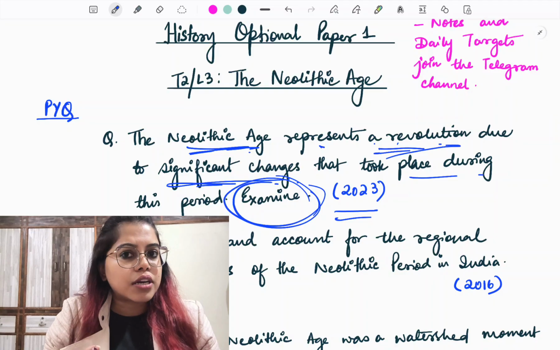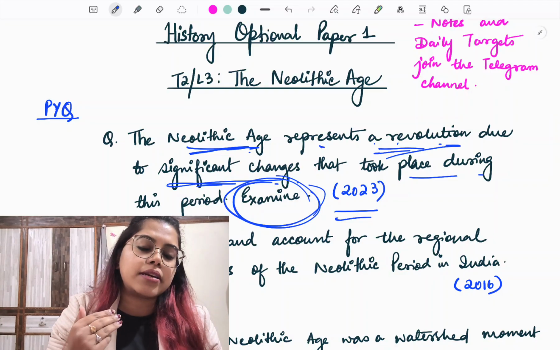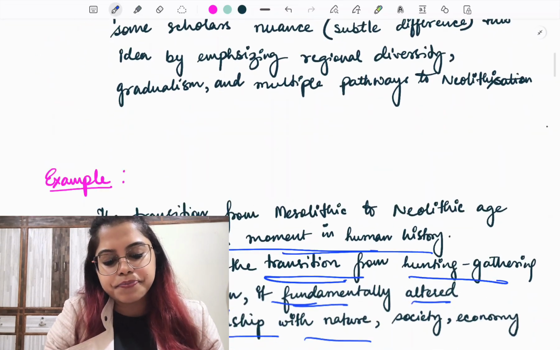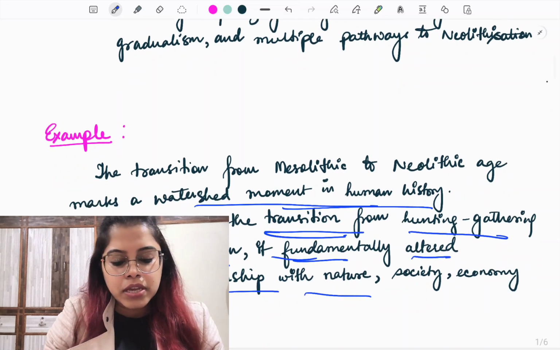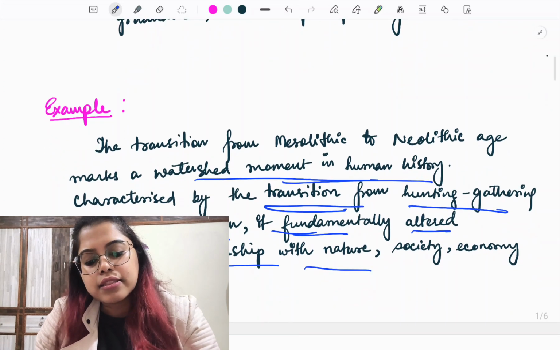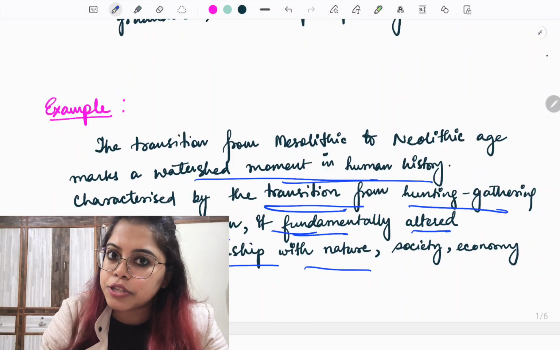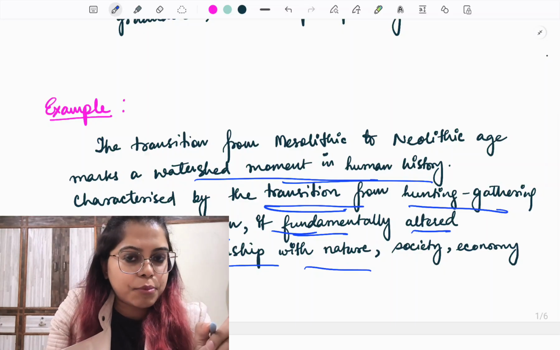Now when you write an introduction, since I told you it has 3 portions, these three portions should be reflected in our introduction. I have written a model introduction here, but remember the best introduction is going to be written by you. Now see, what I have written here is that the transition from Mesolithic to Neolithic age marks a watershed moment in human history. So our point that it was a revolution, we addressed that point.